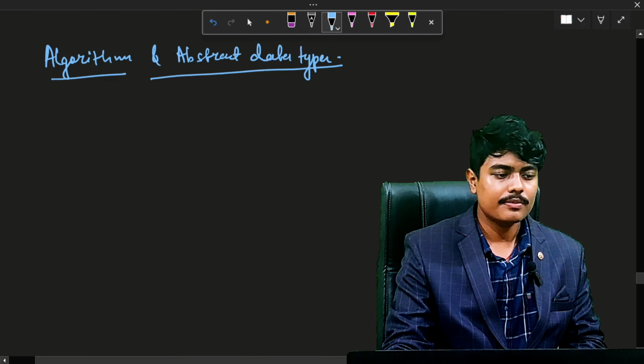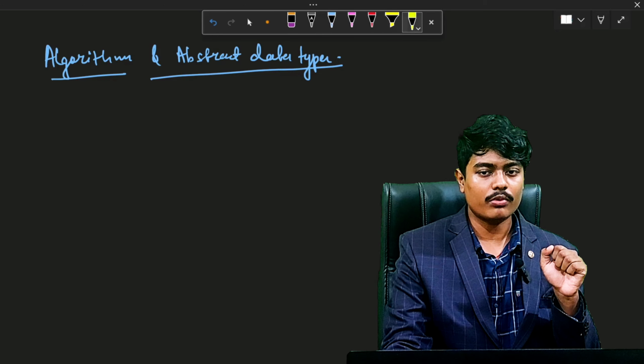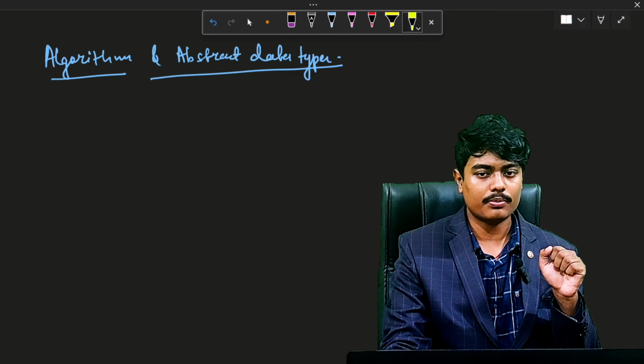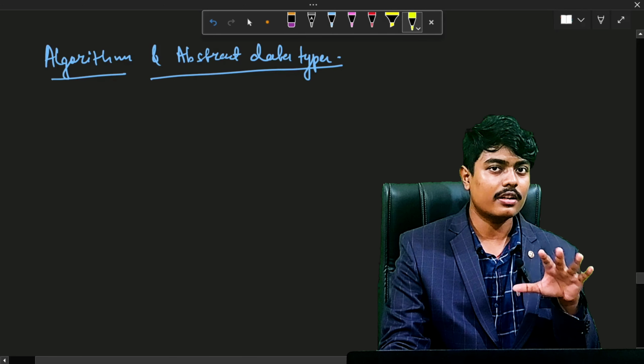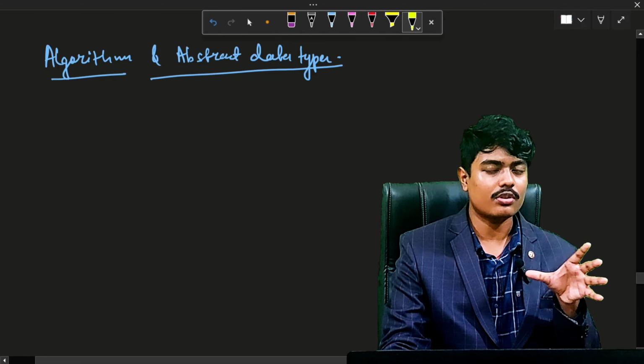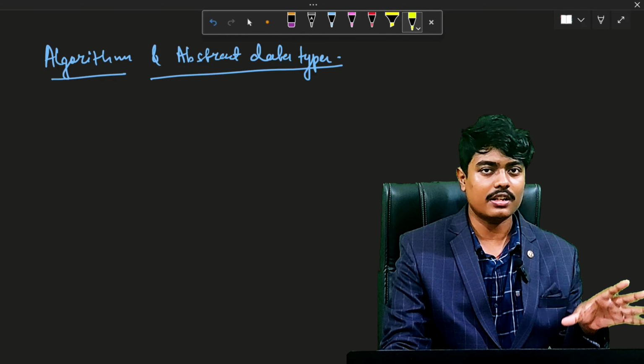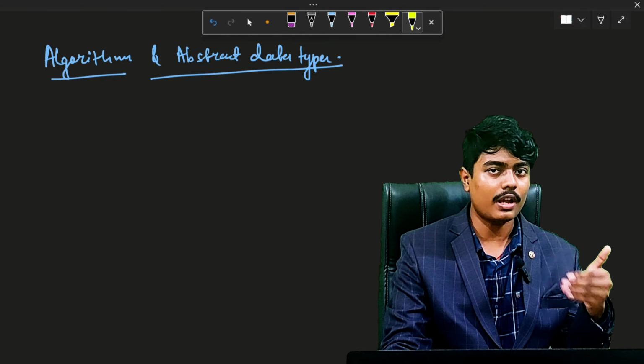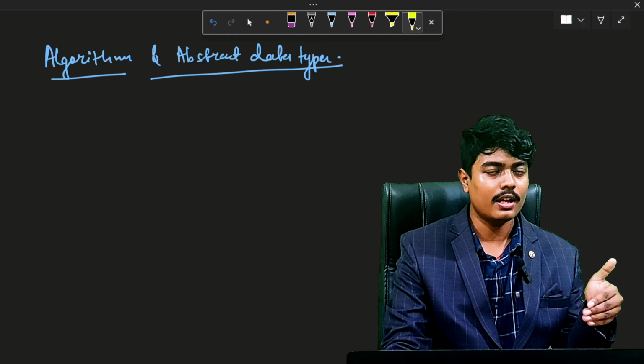So algorithms can be further divided into abstract data types, and abstract data types can be further divided into a set of rules. So algorithms are the way we do certain things and the way we solve the problem, but it can be divided into abstract data types, which is a sequence of steps that are needed to solve the problem, and as a whole, collectively, they are called an algorithm.